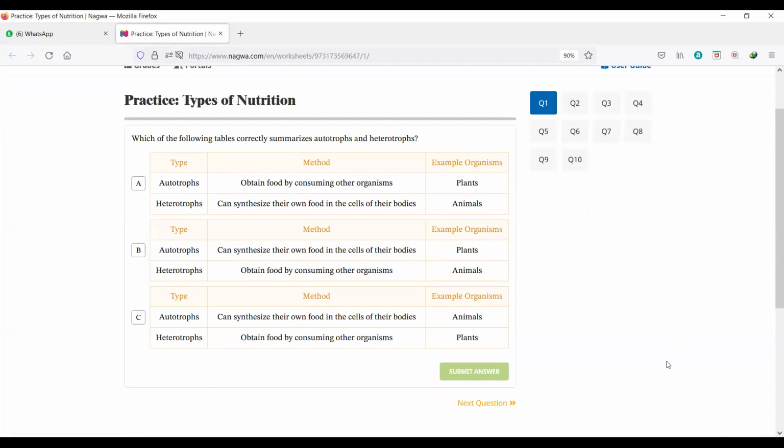Let's read the first one. Autotrophs obtain food by consuming other organisms. I will not complete reading, it's false. Autotrophs can synthesize their own food in cells of their bodies. Yes, like plants. Heterotrophs obtain food by consuming other organisms. Yes, like animals. So my answer will be B.